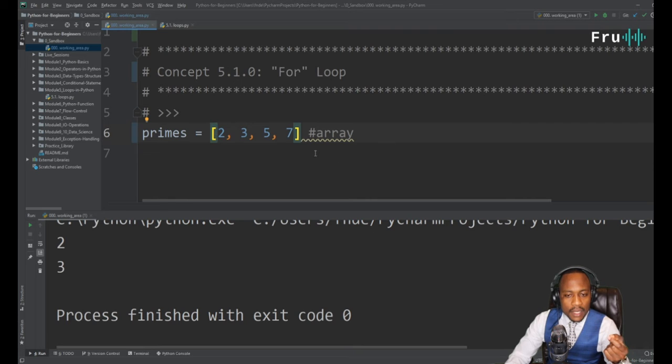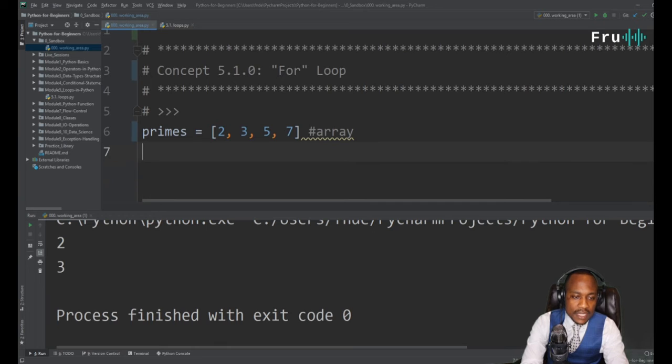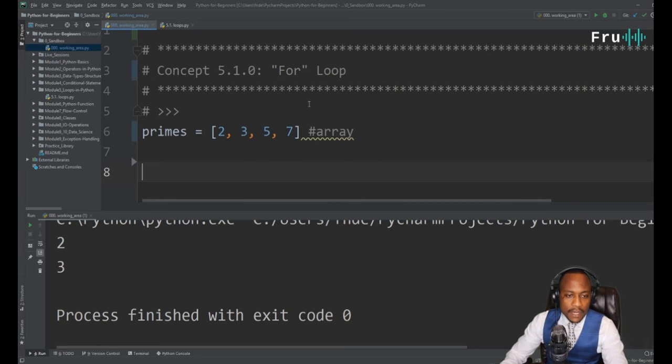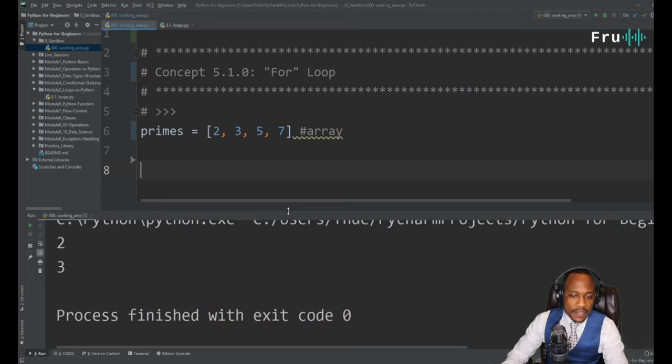So we're going to use a for loop for this. This topic here is talking about the for loop. We're going to introduce the idea of a for loop to see how we can print every item that's available within this array. So how do we go ahead and do that? The syntax for a for loop is, let me zoom in here for a second, move this down.